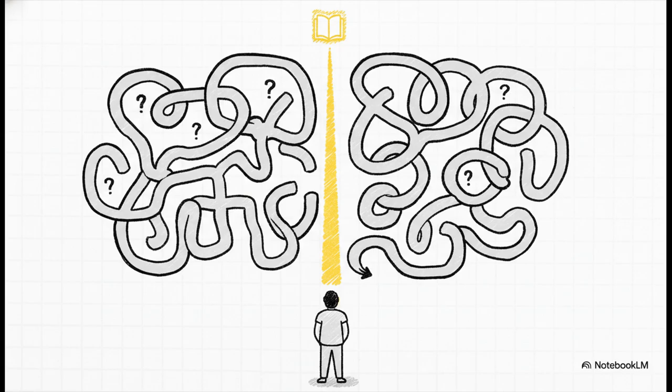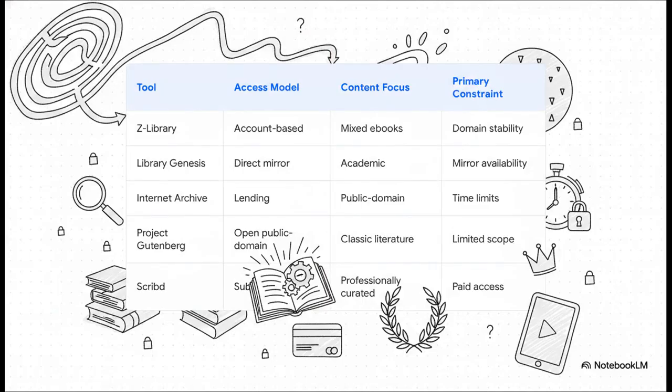You see, every one of these digital libraries plays by its own rules, has its own specialty, its own set of problems. Picking the wrong one means you're either going to find what you need in seconds or you're going to be lost for hours. Okay, so think of this table as your map for that maze. It lays out the whole landscape for us.